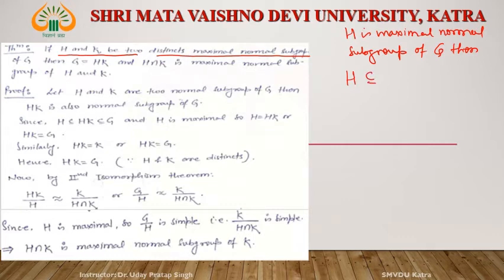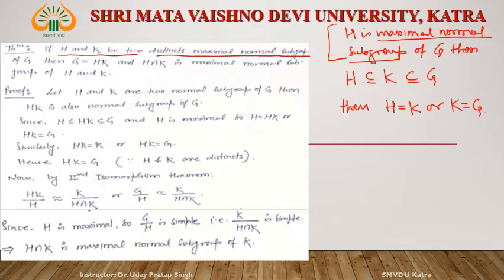H is a subgroup of K, K is a subgroup of G, right? Remember that we are defining maximal normal subgroup. How? H is a subgroup of K, K is a subgroup of G, then either of two things happens: either H is equal to K or K is equal to G.